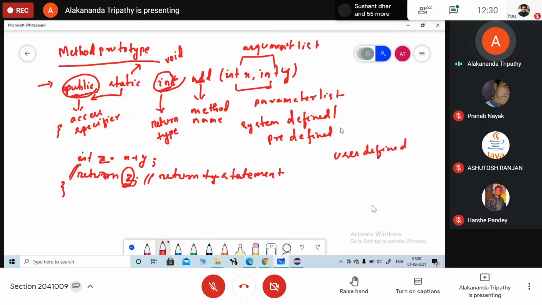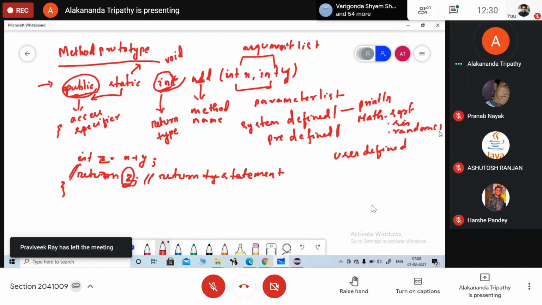Predefined methods are already defined. Examples are Math.pow, Math.sqrt, Math.random. So these are all your predefined methods.